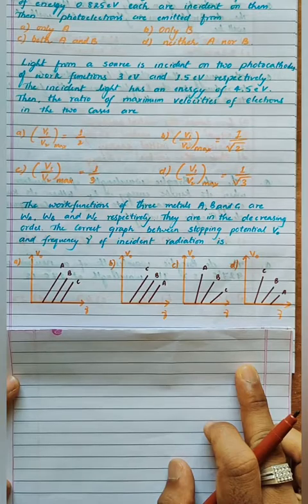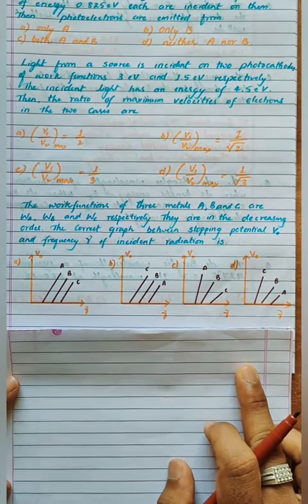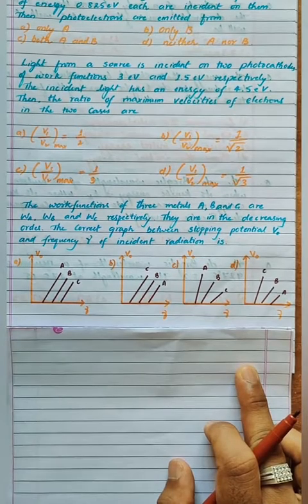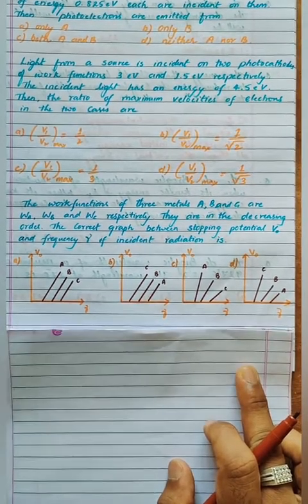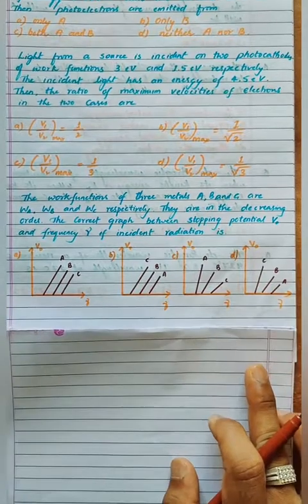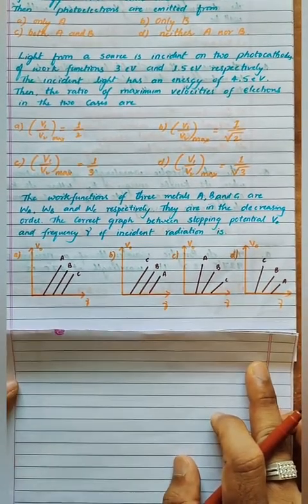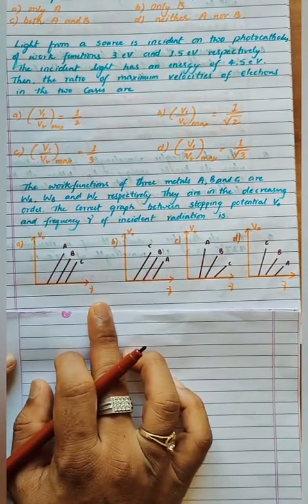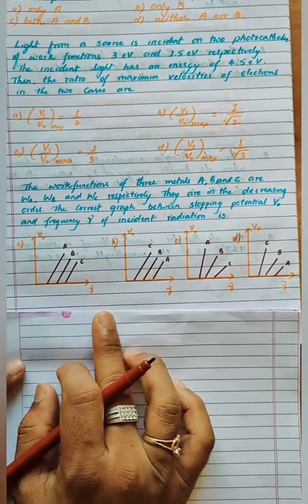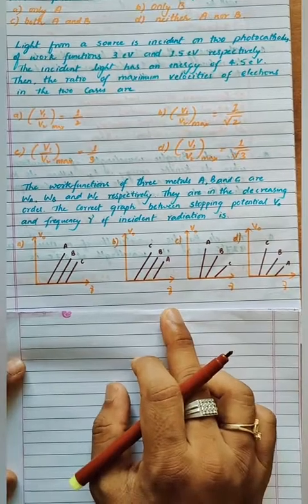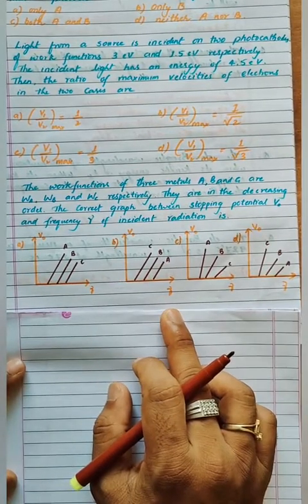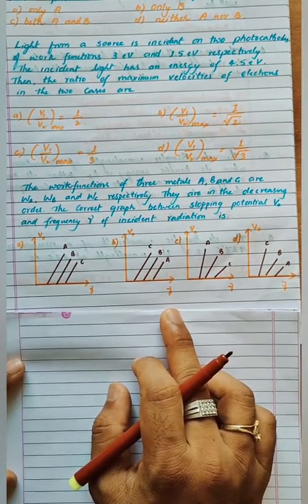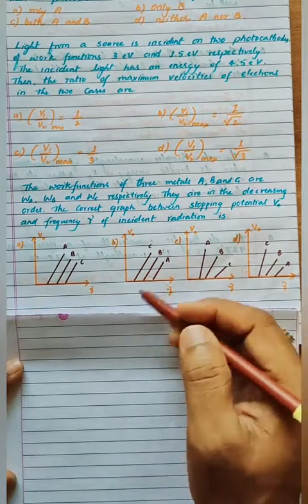The correct graph between stopping potential V0 and frequency nu of incident radiation is, okay? So look at the things carefully, you can easily observe. Irrespective of the materials we use, the slope of each line should be the same, because it should be a straight line.